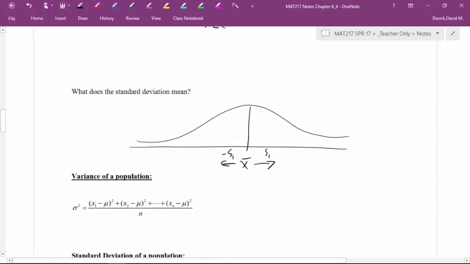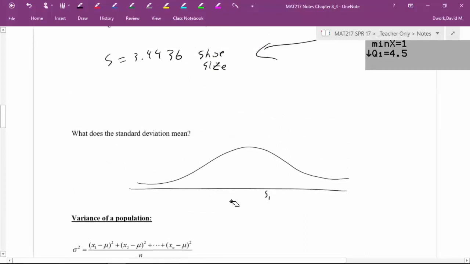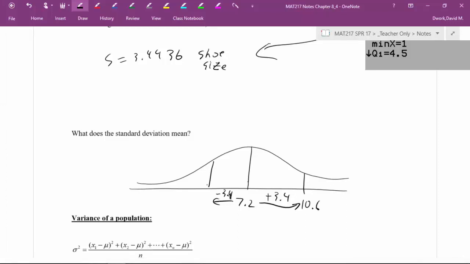So if our mean was 7.2, and I add one standard deviation up, which is, let's just call it 3.4. What does 7.2 plus 3.4 make? Well, that makes 10.6. So 10.6 is up, and then minus 3.4 would be one standard deviation down. So 7.2 minus 3.4, that comes out to be 3.8, right? Double check me. Yeah, we're good.